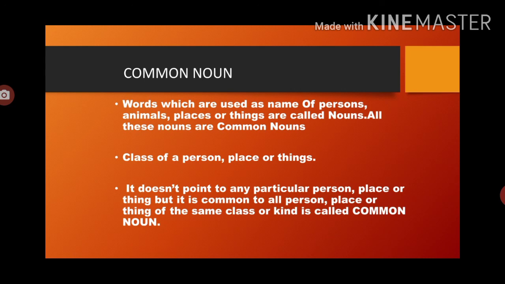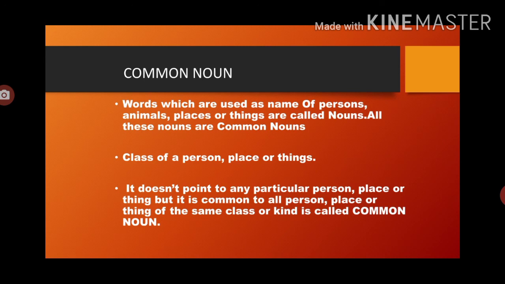Now, it does not point to any particular person, place or thing, but it is common to all persons, places or things of the same class or kind, and is called common noun. एक ही सेम क्लास और एक ही प्रकार के जो नाउन होते हैं, कॉमन चीज़ें देखी जाती हैं तो वो कॉमन नाउन में आती हैं.